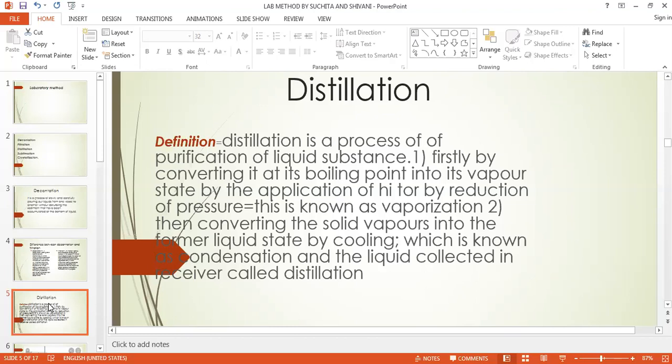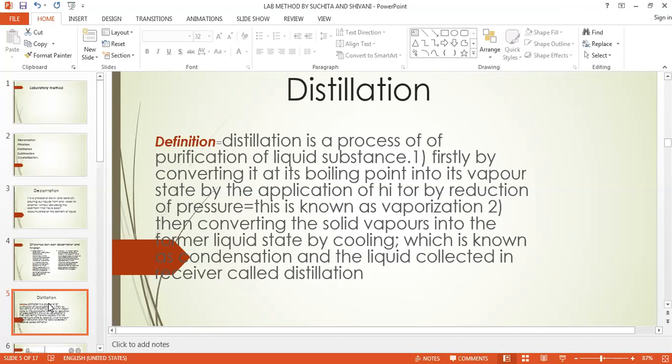Now we will take the distillation. The distillation apparatus, which is made of glass, is required for the process of distillation. This distillation is again of two types: a simple distillation and a fractional distillation. This distillation method is generally employed for the purification of water or the purification of alcohol. We have seen it in the previous chapter, how the purification of alcohol is done. So in that again the distillation process is useful.